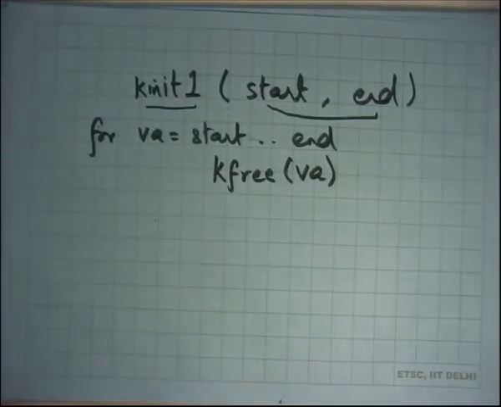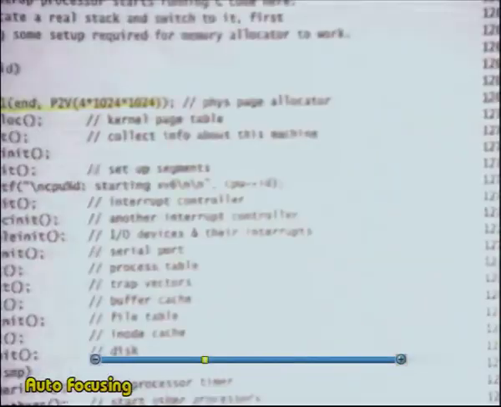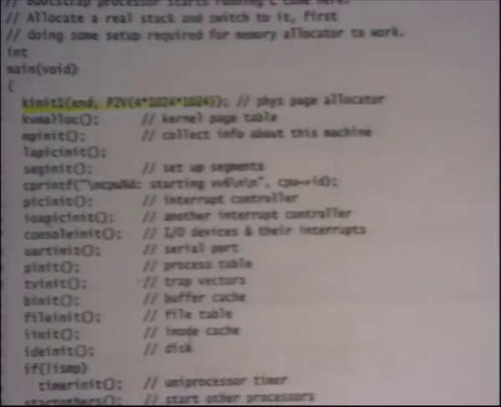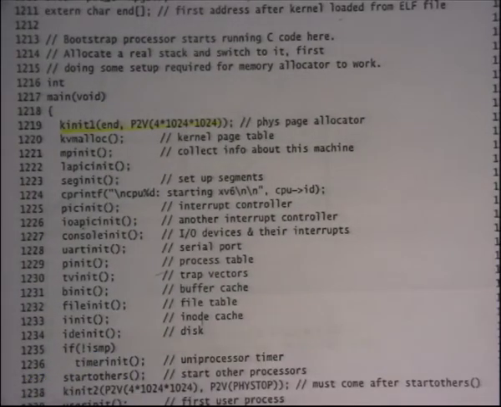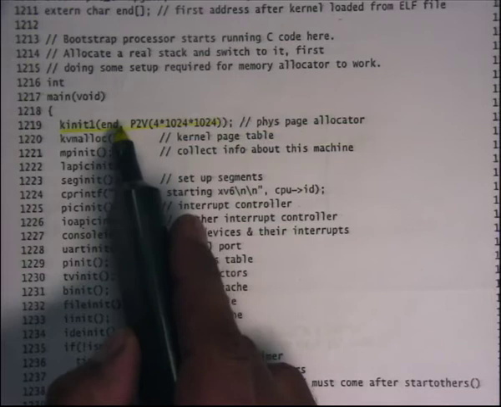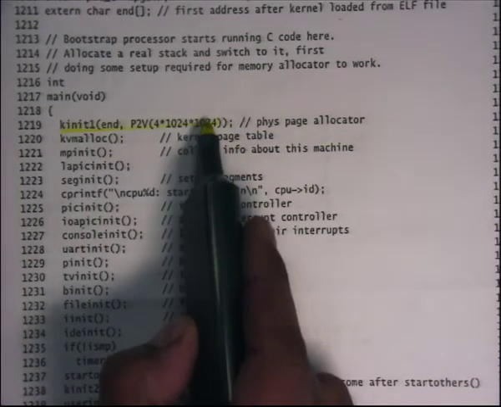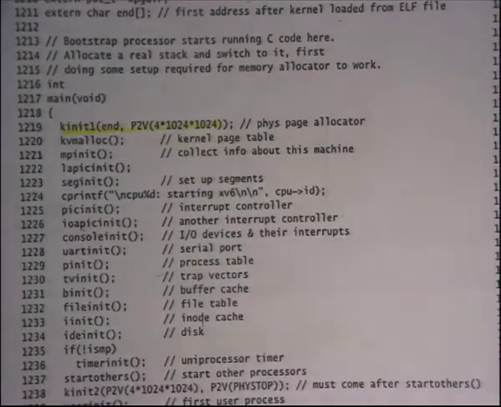Let's look at the calls to kinit1 in a little more detail. kinit1 adds all the pages starting at end till p2v of 4 MB to the free list, right.